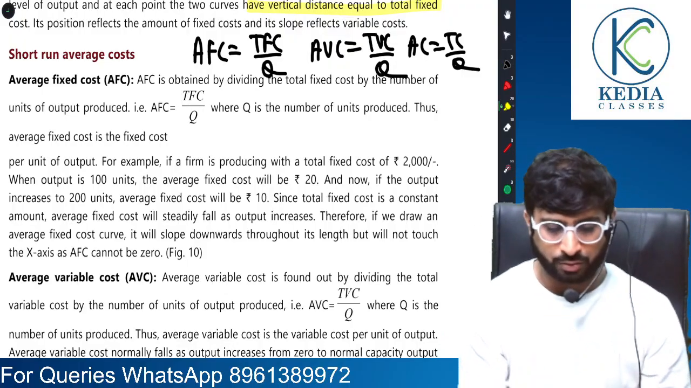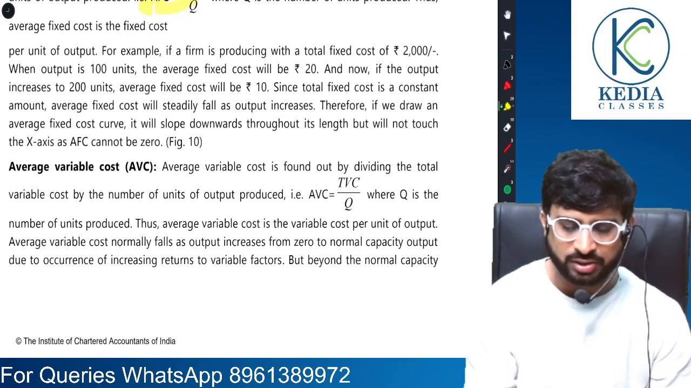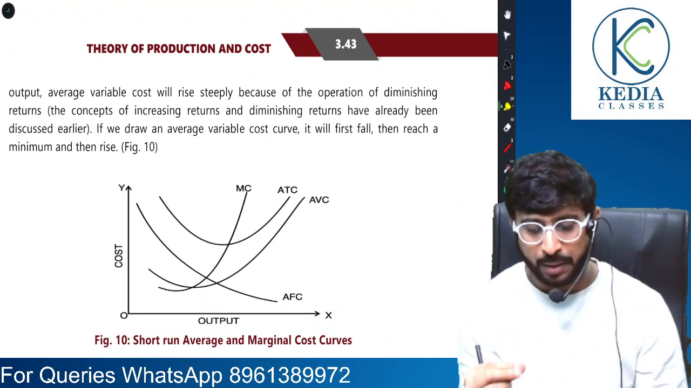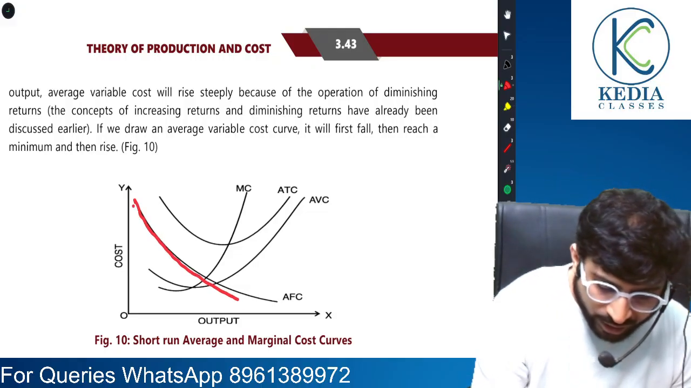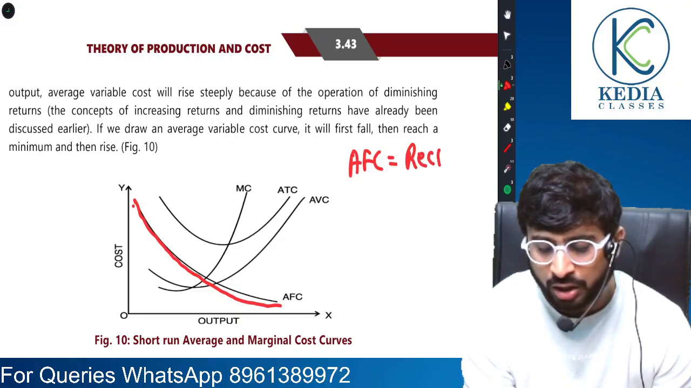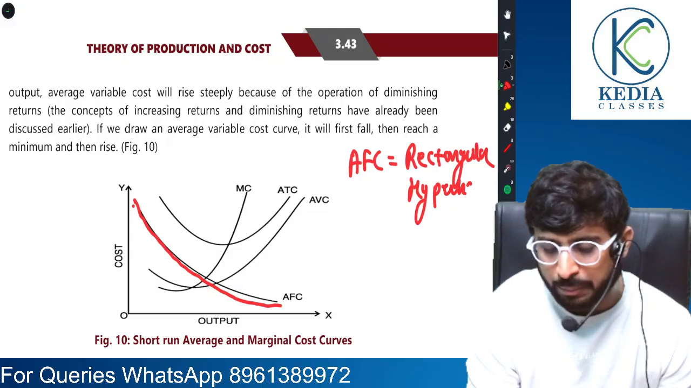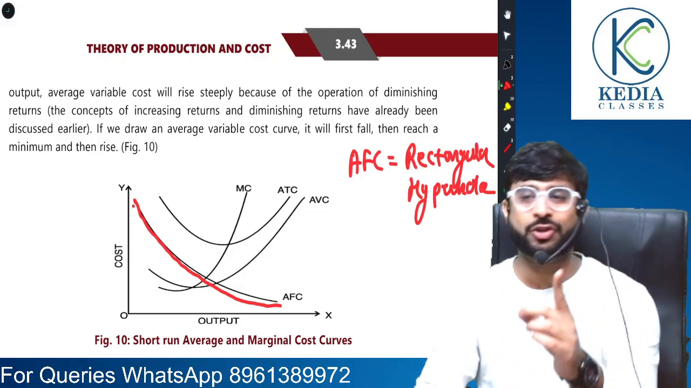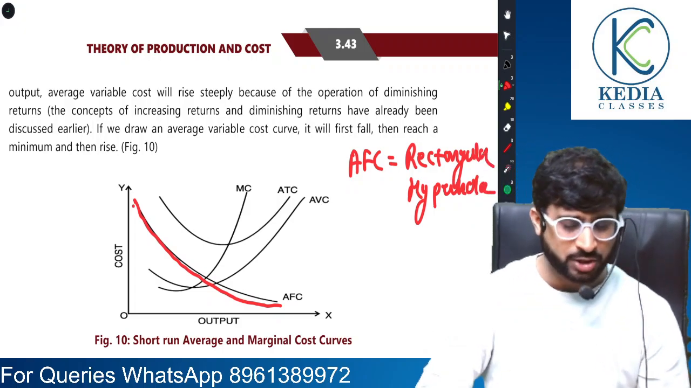Now let's talk about the shape of each curve. The formula you have understood: AFC is TFC by Q, AVC is TVC by Q, and similarly AC is TC by Q. But the shape is a very important discussion. The shape of the AFC curve is a rectangular hyperbola. Why is it so, sir? I will explain this. But remember, one more point in economics where you have studied this shape: the case of unitary elastic demand.